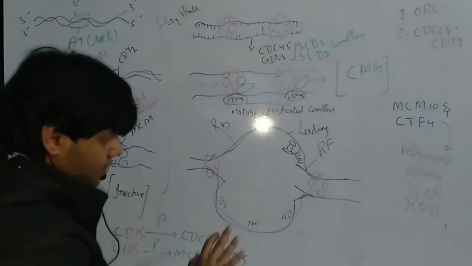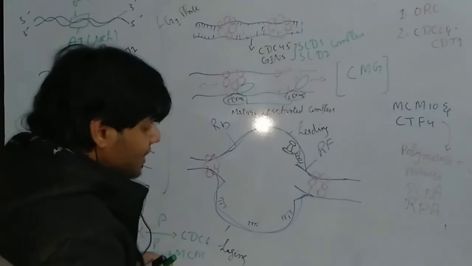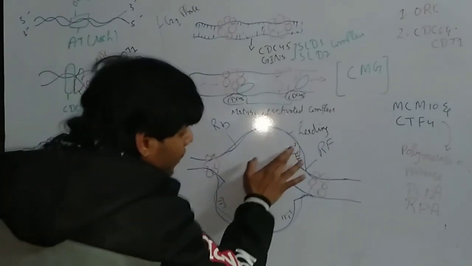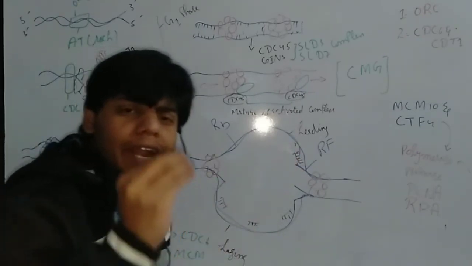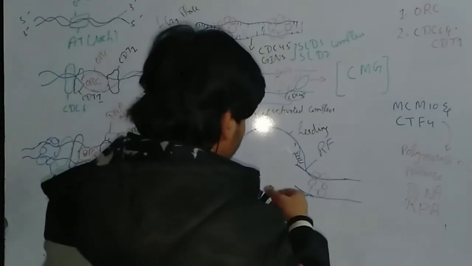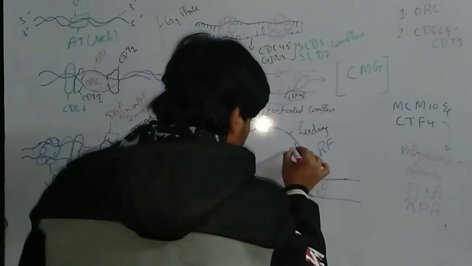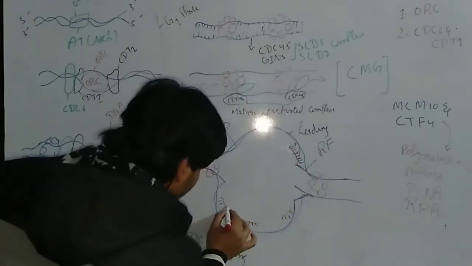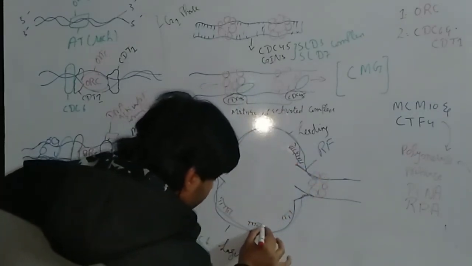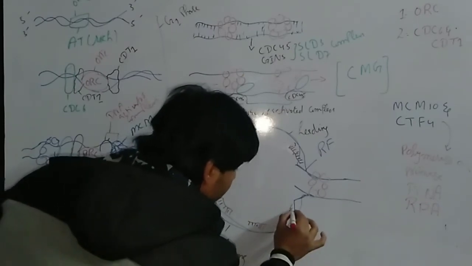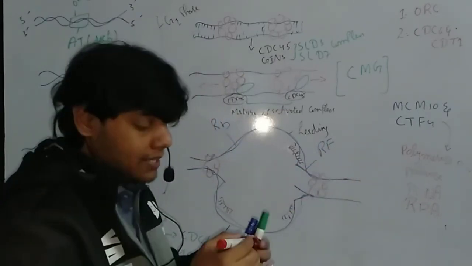Okay, so after that the polymerase alpha is activated. When polymerase alpha is activated, it can add just a few DNA nucleotides. So remember, this is very important. They can just add a few DNA nucleotides. This red shows the short addition of DNA nucleotides, and it is possible by the DNA polymerase alpha.